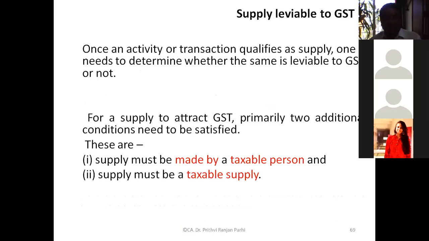Now, at this point, we have discussed various issues where a particular transaction shall be regarded as supply or not. But once it is supply, then again you have to see whether this supply is taxable supply or not. So how to know that, or in which situation tax will be levied? We have to check two additional conditions. First of all, we have to see supply must be made by a taxable person.